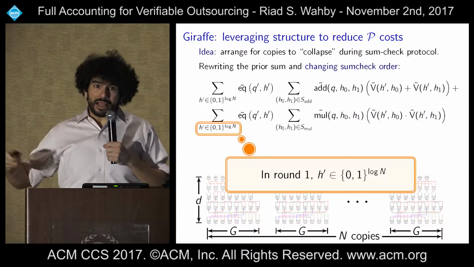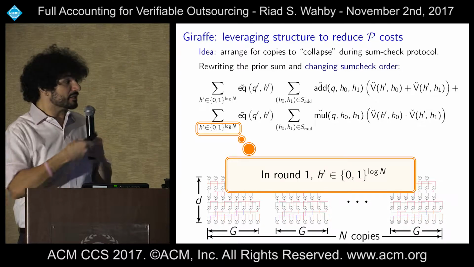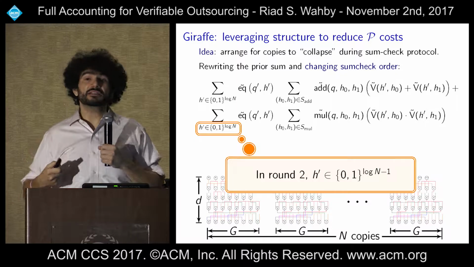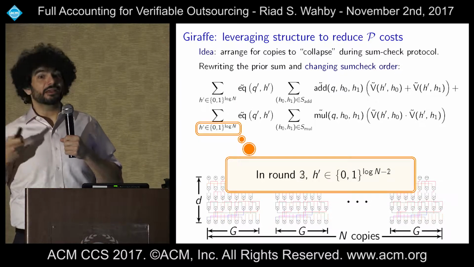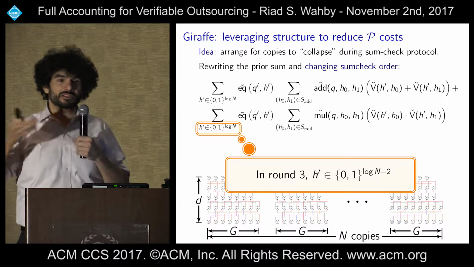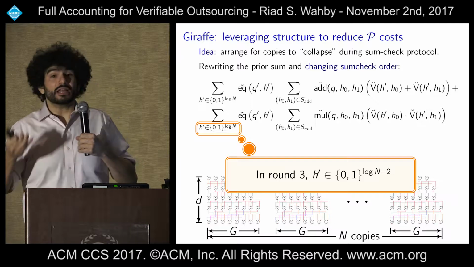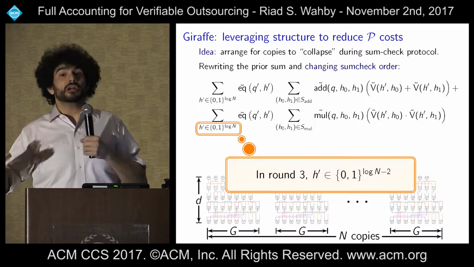And round to round in the sum check protocol, that binary hypercube is collapsing. So in the first round, it's got log n points. In the second round, it's got log n minus 1 points. As you can see, the binary hypercube collapses, and the result is that the prover is going to do n plus n over 2 plus n over 4, etc., which just sums to 2n. So now we have something that's sort of ng plus g log g.